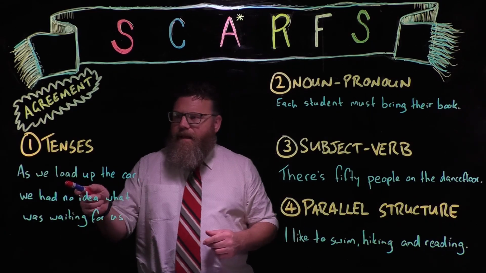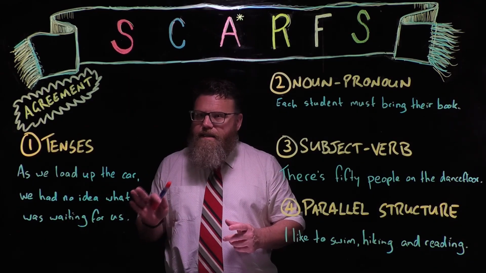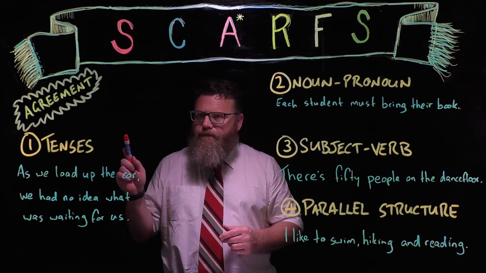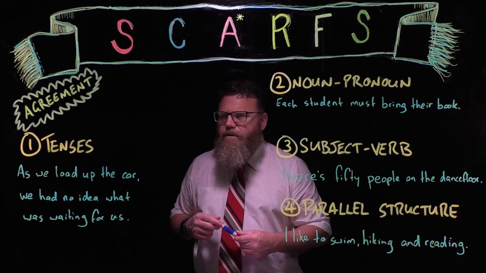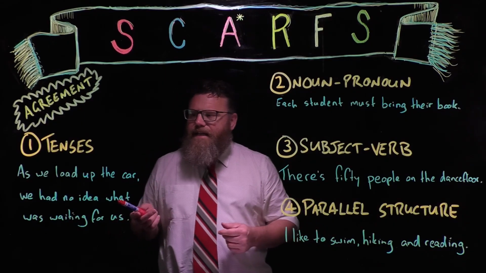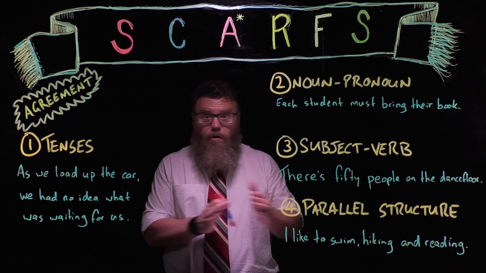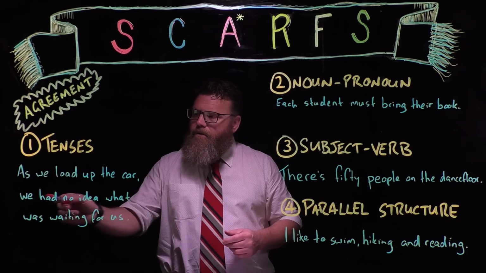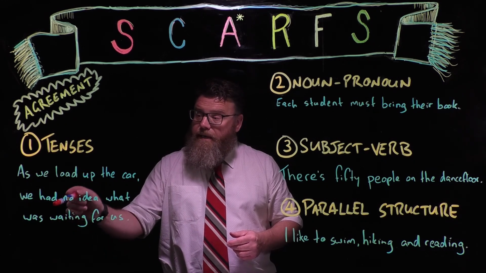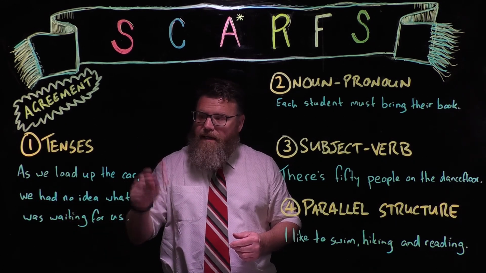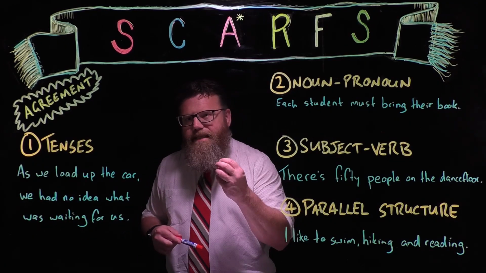Here's an example. As we load up the car, we had no idea what was waiting for us. So the way to see if you've got a lack of agreement is to find the first verb, in this case load, to load up the car, the first doing word, and ask yourself, is that past or present tense? So we load up the car, that's present tense. It's not loaded, it's present tense. So we really should see present tense continuing. But you can see here it slips into past tense. We had no idea, past tense. What was waiting for us, past tense. So we need them all to be the same.